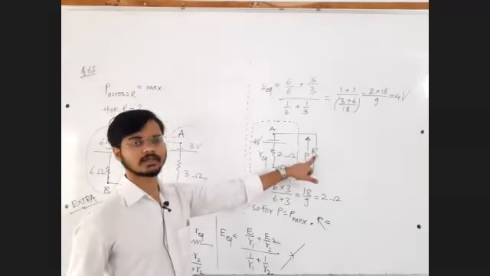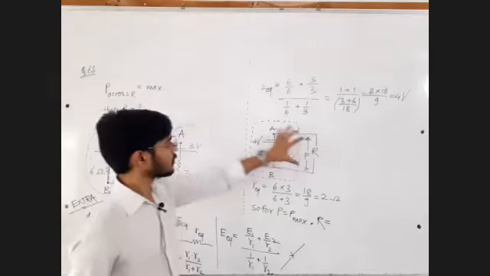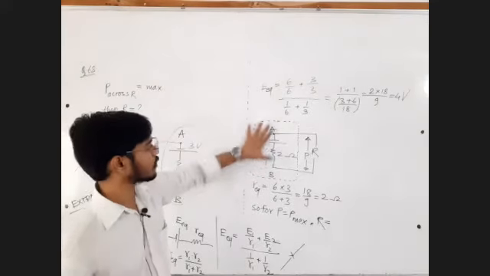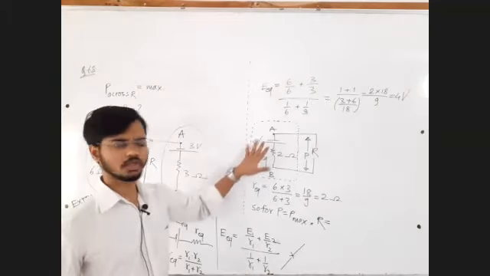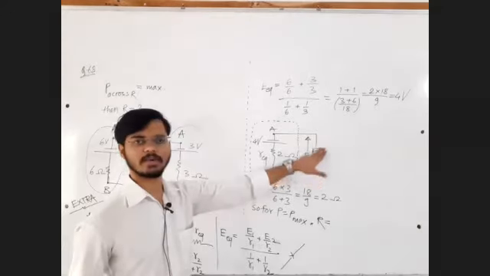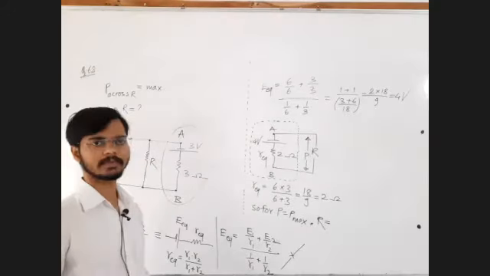This R should be equal to what? R external should be equal to R internal. R internal kiti hai? Between point A and B, what is R internal? That should be equal to R external, so that the external resistance can get maximum power delivered. What is that answer? Everyone?